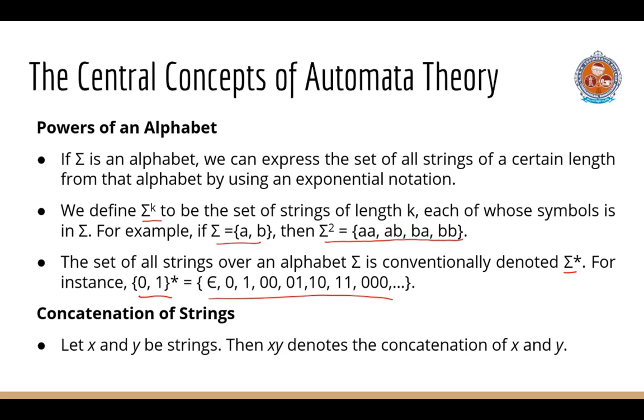Concatenation of strings. Let x and y be strings. Then xy denotes the concatenation of x and y. That is, the string consisting of a copy of x followed by a copy of y.